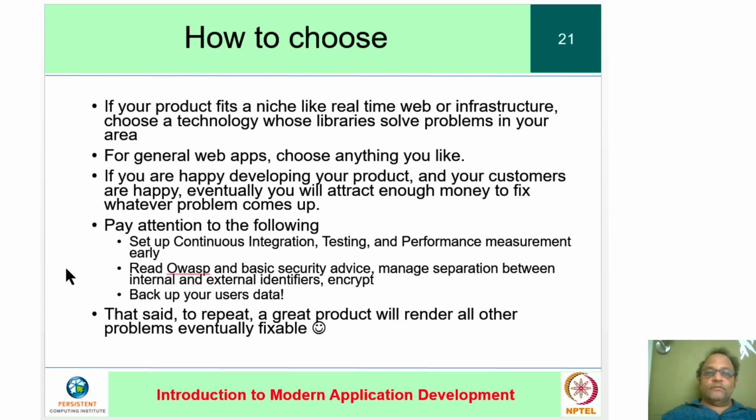Ultimately, how do we choose? If your product fits a niche for which the technology was designed, choose a technology whose libraries solve the problems in your area. That is by far the most critical decision making principle. But for general web apps, just choose anything you like. Makes no difference. If you are happy developing your product, your customers are happy, eventually you will get money to fix whatever problems arise.